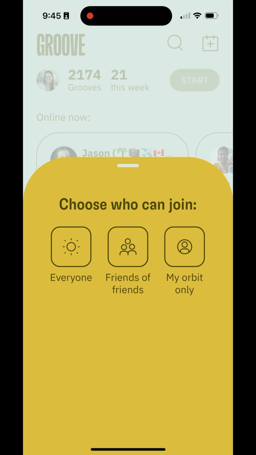Friends of Friends is the idea that you can create a groove that is for your orbit and then your friends' orbits. So that's a little bit of background of what you're working towards as you're building up and curating your orbit, if you've been on Groove for a while and are going back and making changes to your orbit at this point, given that they do function differently than they used to.